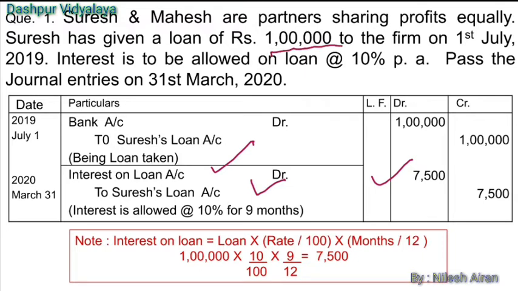1 lakh rupees is the amount of the loan. We have borrowed the money on 1st July 2019 and the rate of interest is given as 10% per annum. You can see the loan amount will be recorded, then it will be multiplied by rate upon 100 and then months divided by 12. We borrowed the money on 1st July 2019, so from July 1st to 31st of March 2020 it is a 9-month time. So we have to calculate it for a period of 9 months. The amount will be 7500.